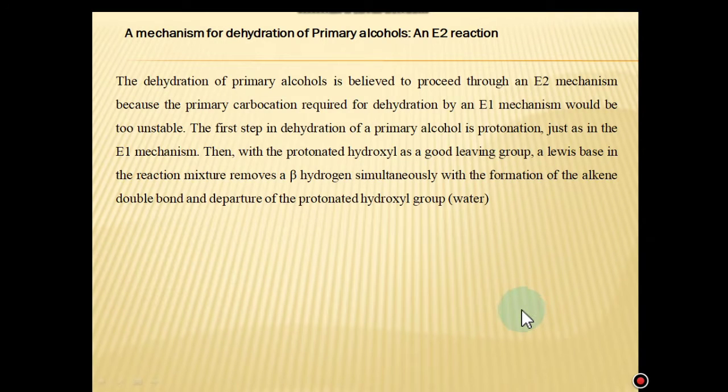Now today we will discuss the dehydration of primary alcohols, which is called the E2 mechanism. The dehydration of primary alcohol is believed to proceed through an E2 mechanism because the primary carbocation required for dehydration by an E1 mechanism would be too unstable. The first step is protonation, just like the E1 mechanism. After that, the protonated hydroxyl is a good leaving group, and a Lewis base in the reaction mixture removes a beta hydrogen simultaneously with the formation of alkene.